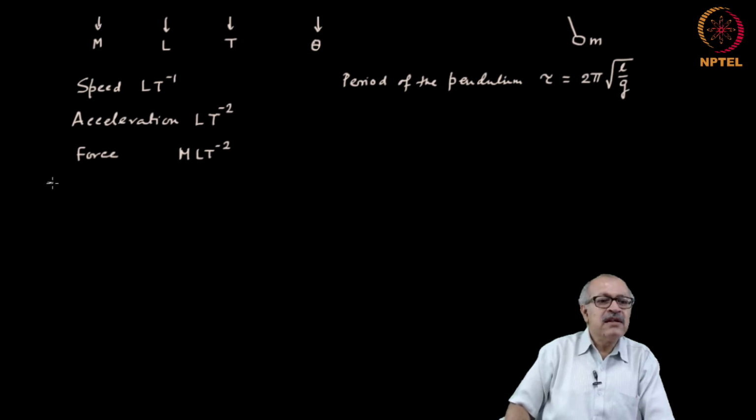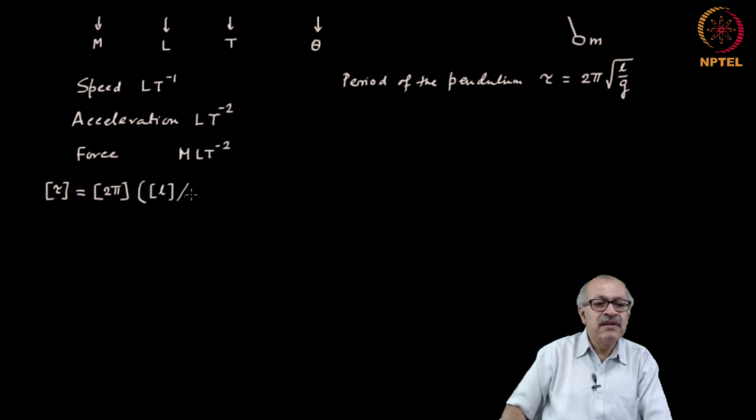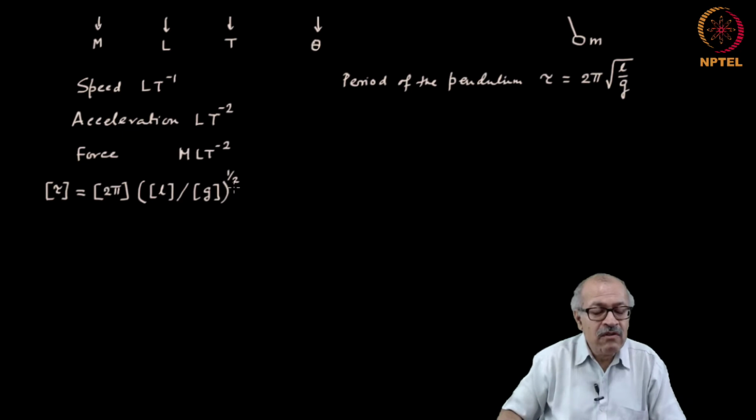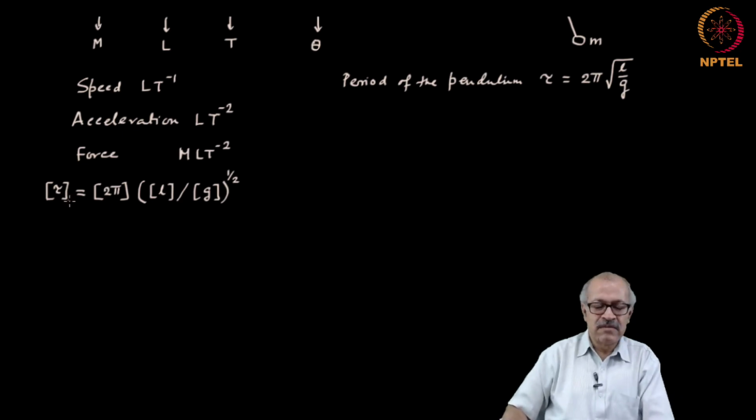So, we will have to write the dimension of tau should be equal to the dimension of 2 pi times the dimension of L divided by the dimension of g, square root, so to the power half. So, this is how we will express the dimensional equation. Now, the dimension of tau is the time period, therefore, it has the dimension of time.